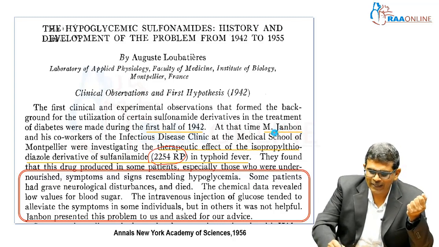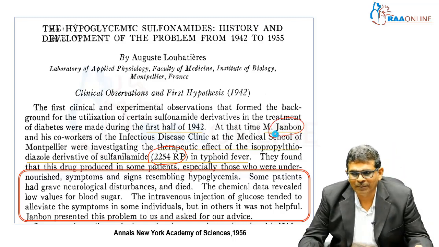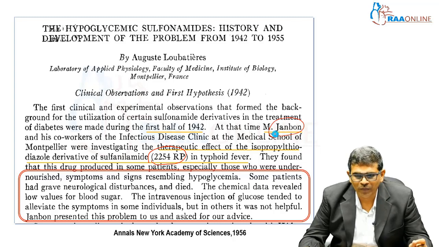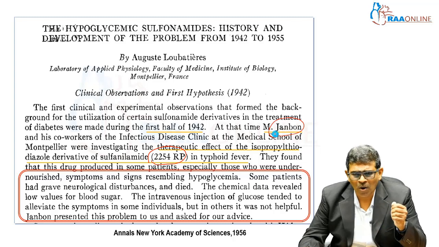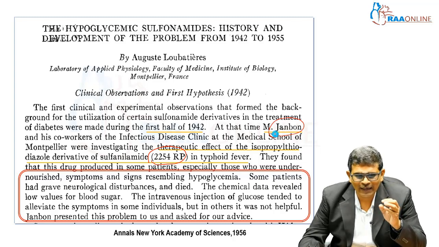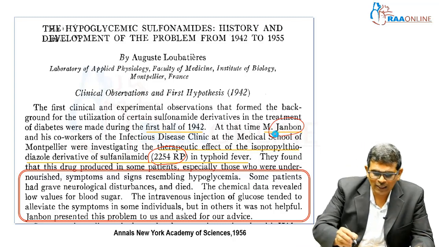This was discovered by a physician by the name Janbon, who was using this drug, 2254-RP, in typhoid fever. This was seen in Montpellier in France. He noted that when this drug was used in typhoid fever, some of the patients developed neurological disturbances and died. Also, the chemical data, when it was done later, revealed low values of blood sugar. The intravenous injection of glucose alleviated these symptoms to some extent, but in others it was not much helpful. So Janbon took this problem to Auguste Loubatières.